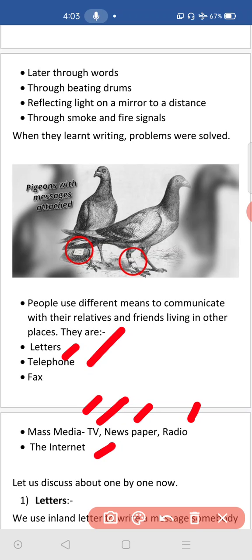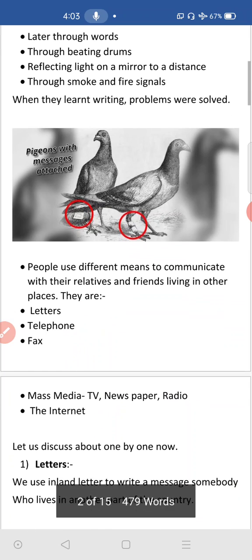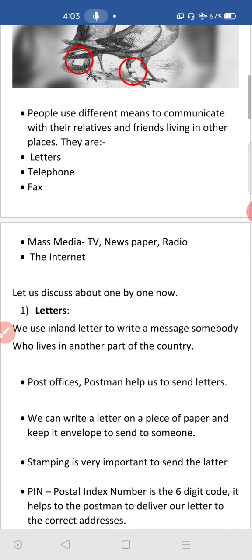Now at present we are using all of these. Letters we use, telephone we use, fax we use, and even mobile also. Mobile came nowadays. Before mobiles we were using telephones, and radios were there earlier. Now also we use them, but very rarely. But nowadays we use TV a lot, newspaper a lot, and we are getting information through those mass media and internet facility. Now let us discuss these means of communication one by one. Letters, first one.